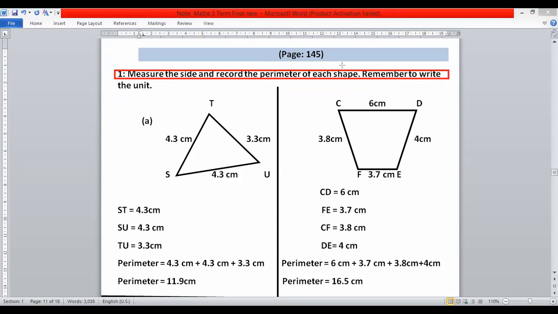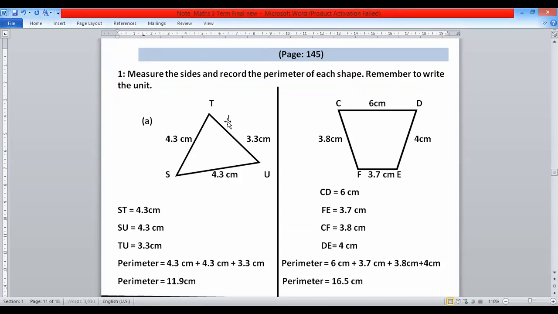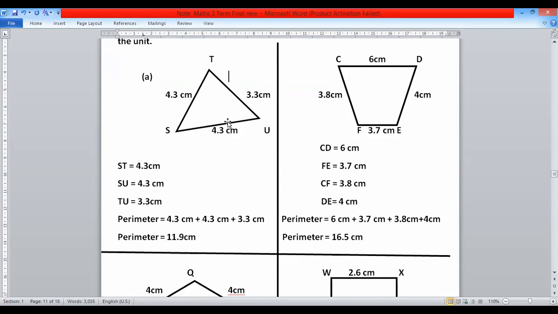Remember to write the unit. Unit means centimeter. Centimeter is the unit of length. So here, remember the sides. The shape is a rectangle. So this rectangle is called STU or UST. The name of this, not rectangle, this is a triangle. The name of this triangle is STU or TSU or UST, you can say.